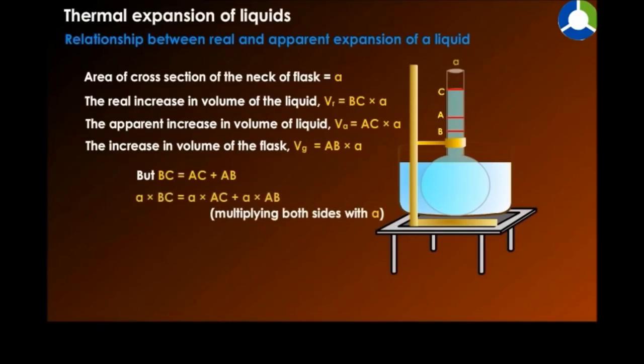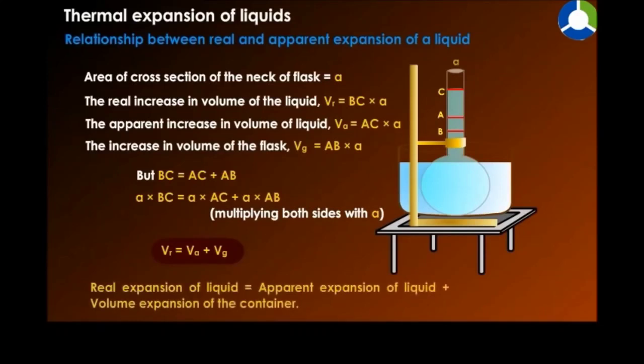A multiplied by BC equals A multiplied by AC plus A multiplied by AB, multiplying both sides with A. VR is equal to VA plus VG.